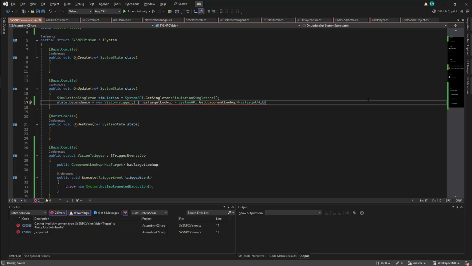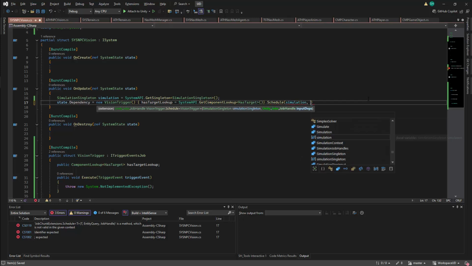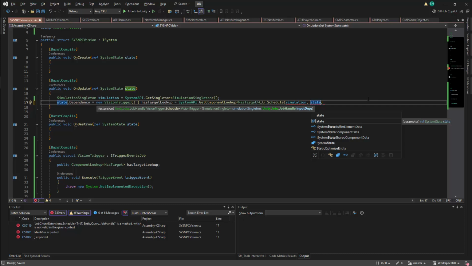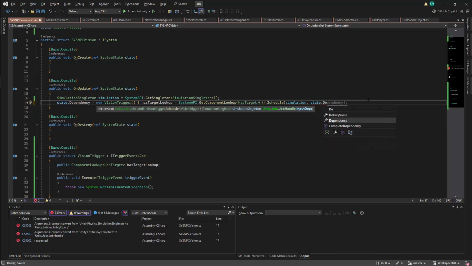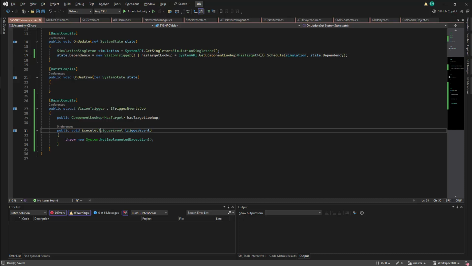This is a job though, so we will need to schedule it. The first argument here will need to be a reference to my simulation singleton. This is specified within my simulation variable. The second argument will be my job handle, which will be state.Dependency. All of the vision entities should now run a job which will test for trigger events. However, all this will currently do is throw an exception. That's not how I want to test this, so I'm going to update the logic with something more palatable.